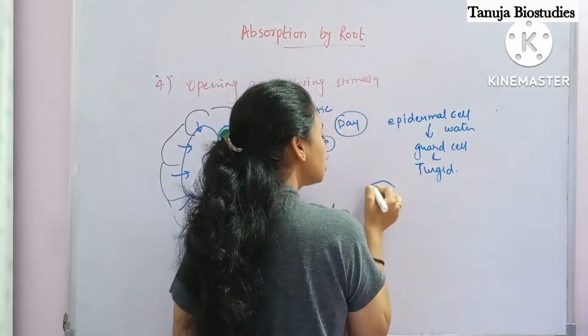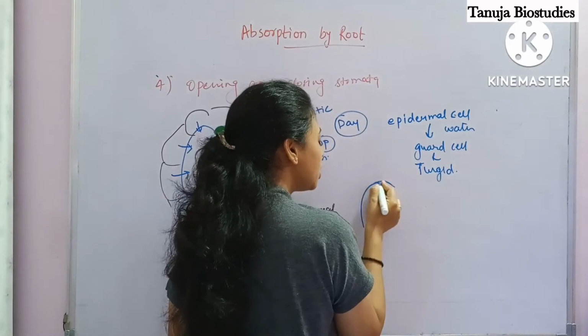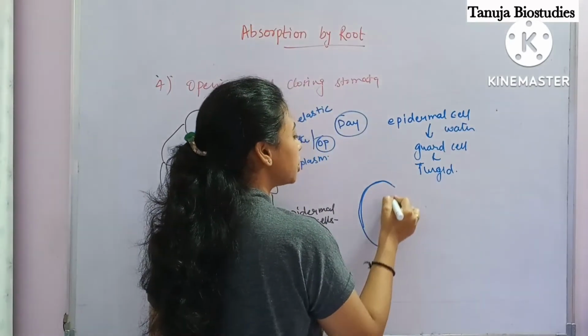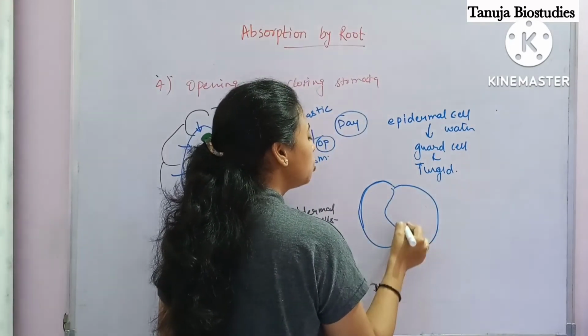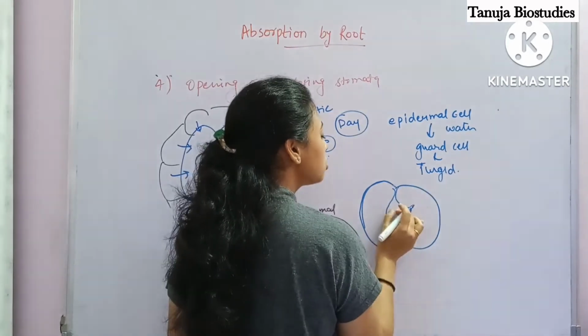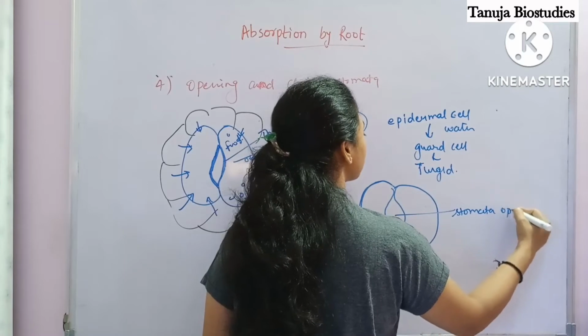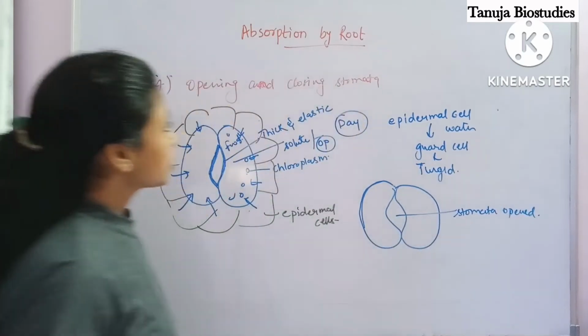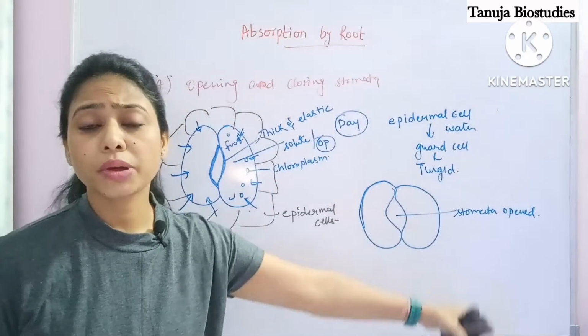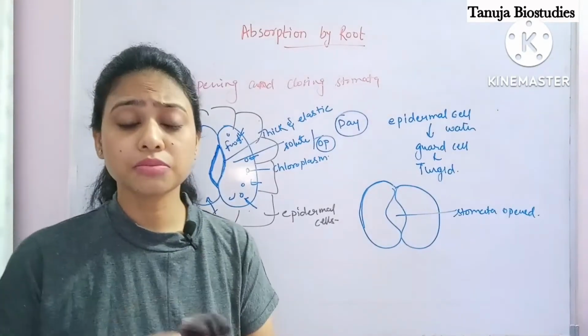If it becomes turgid, the outer cell wall will extend in the outward direction, due to which the stomata gets open.